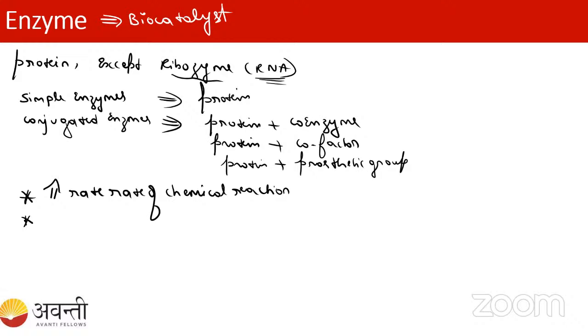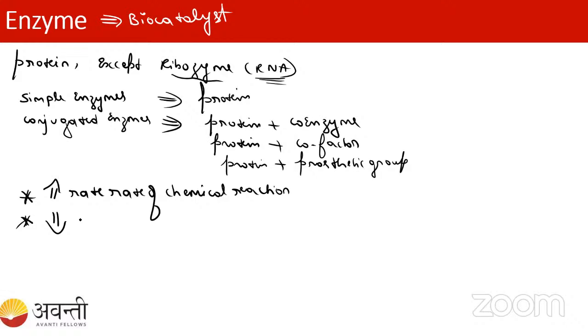And what is another reason we use this enzyme? It decreases the activation energy.